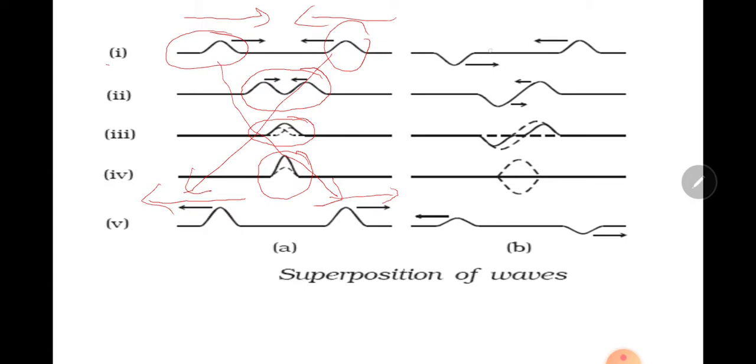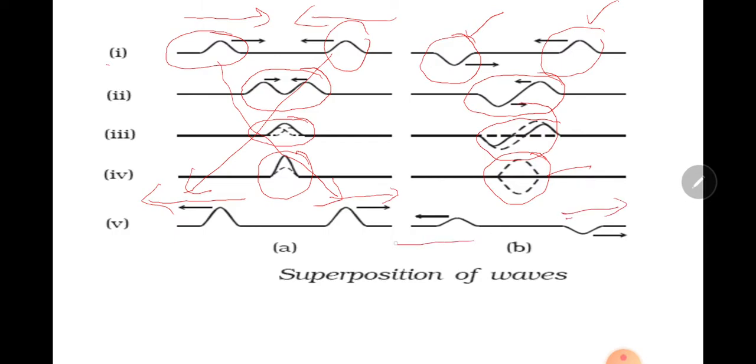Now for the destructive superposition, here in the first step, trough and crest come close to interfere, here they interfere, and here they cancel the effect of each other, and here the trough is traveling in the opposite direction and the crest is traveling in the opposite direction.